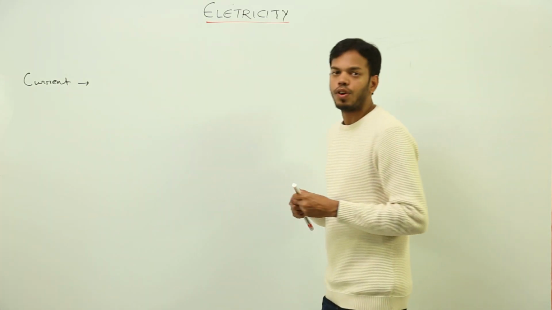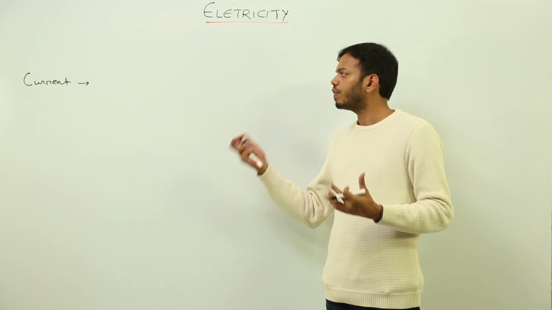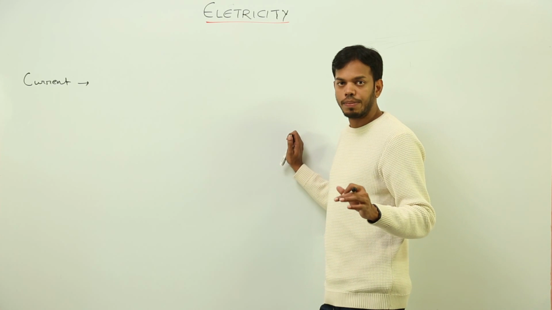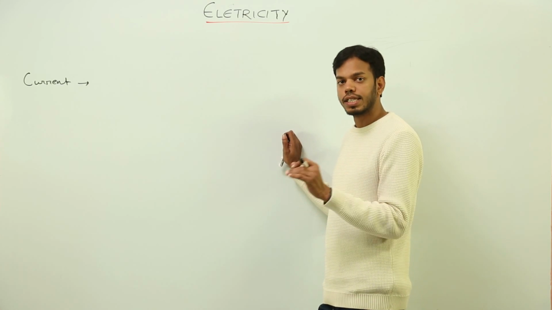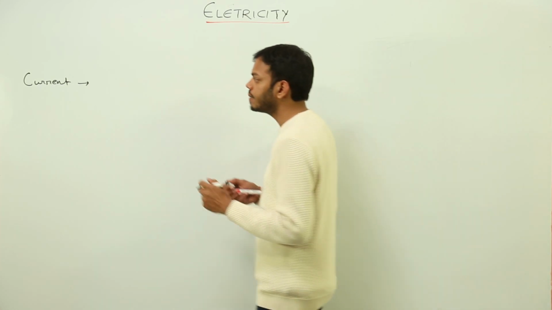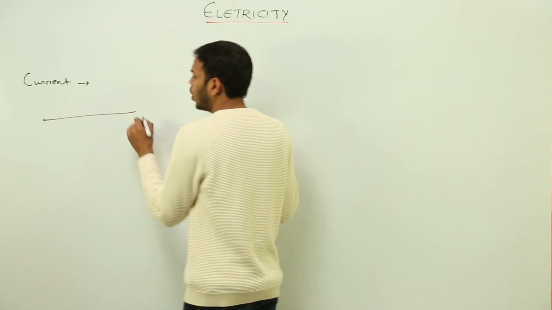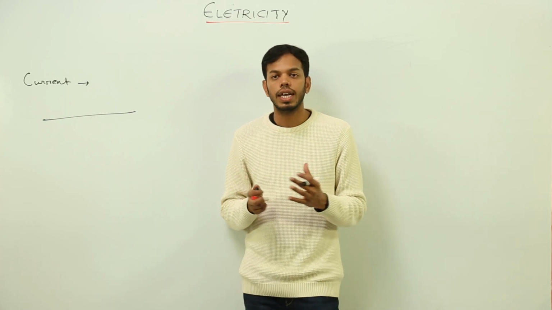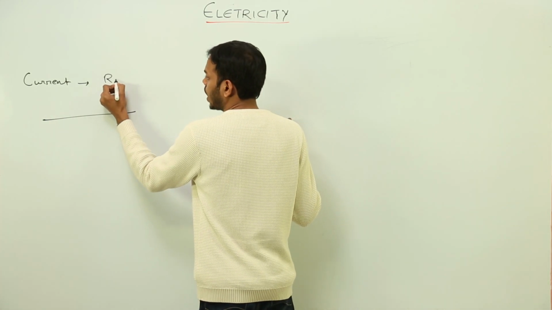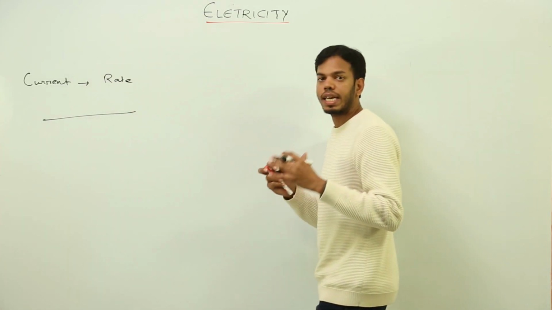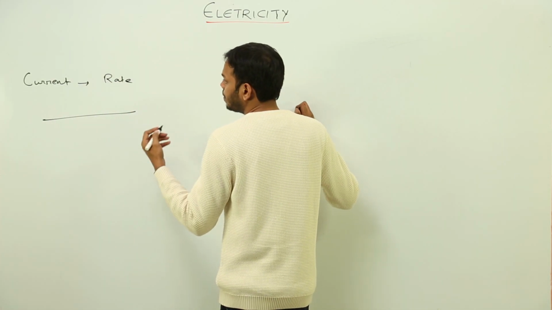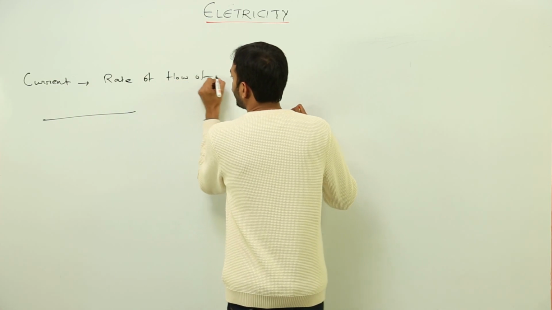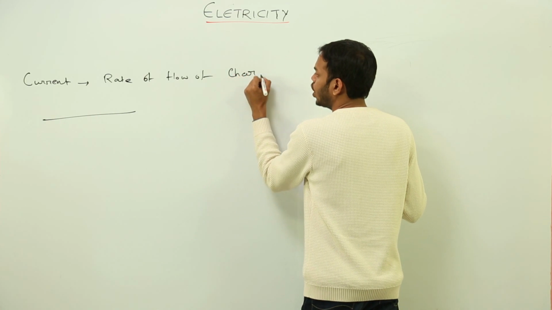Okay. First of all, to understand the gravity of this concept, I will walk you through, I'll explain you some concept which is not in your syllabus, not in your book, but you should know because you'll be studying the same thing when you'll be going to higher classes. Okay, I'll be telling you about how current flows and what exactly is current. The basic definition of current is rate of flow of charge. This is your textual definition, the definition which is written in your books. Rate of flow of charge. This is what current means.